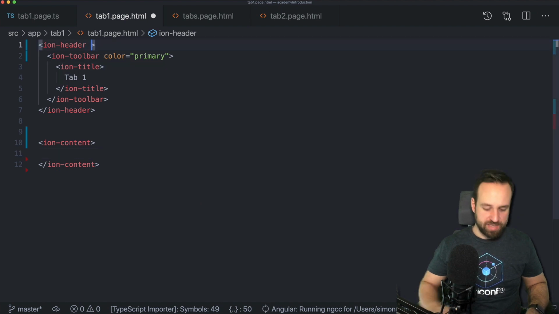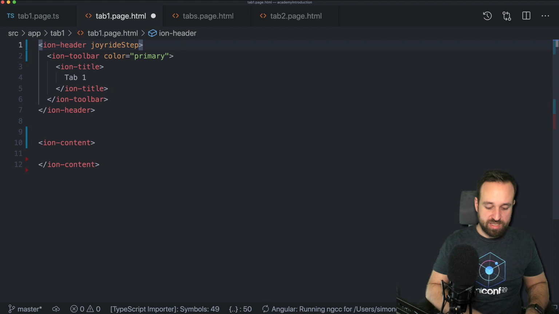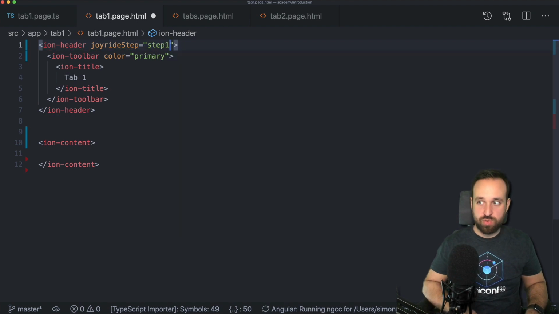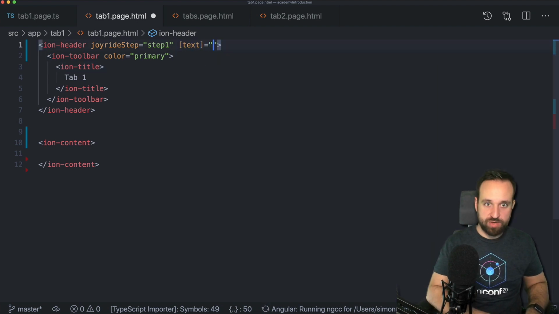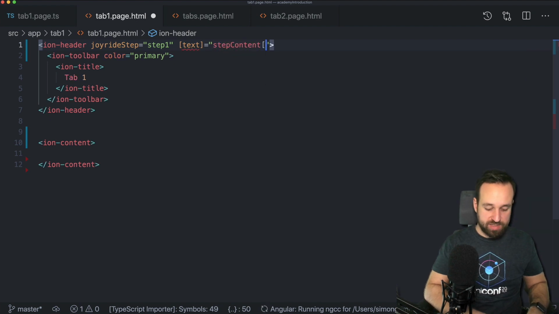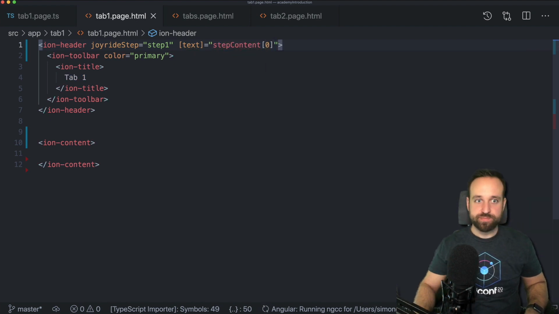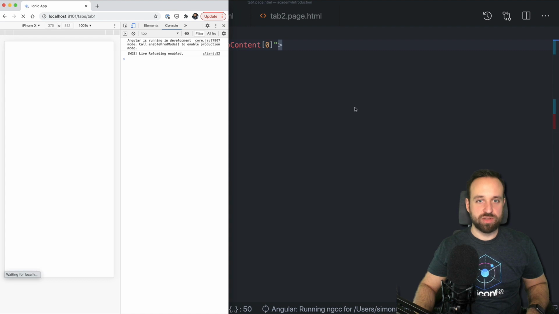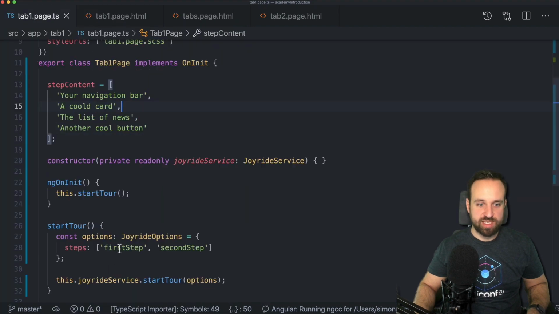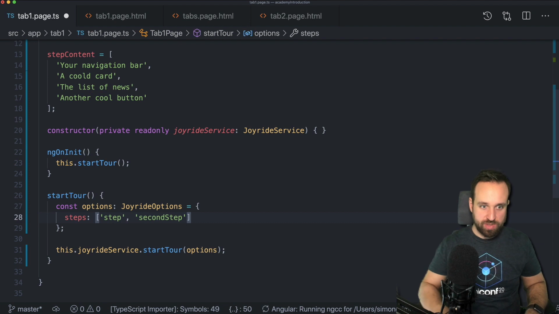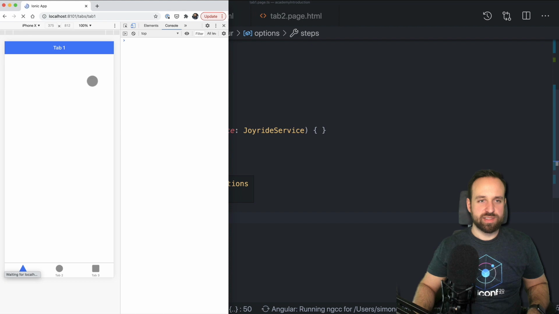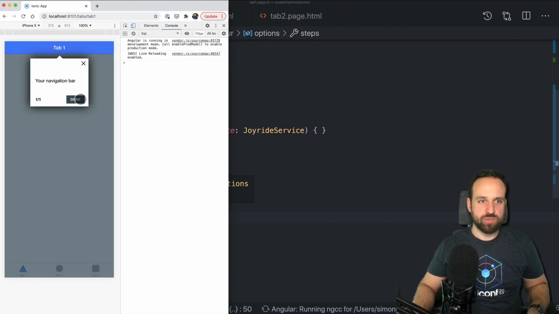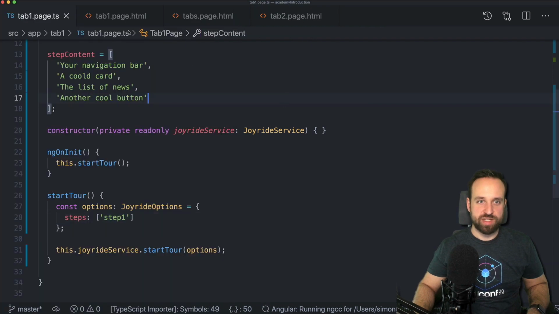And let's start by adding a new joyride step, and we're gonna say this is step 1. And we're gonna take for our text, using the brackets because we're reading from an object, step content at the position 0. Okay, great. That should work if we specify the right step for our tour. So step 1 goes into this one. Let's see, the new step works. Your navigation bar. That's great.